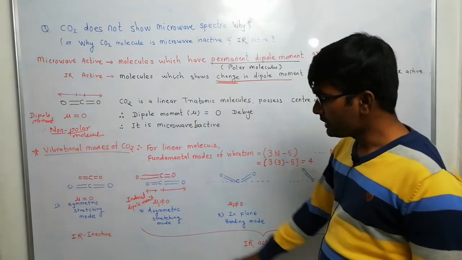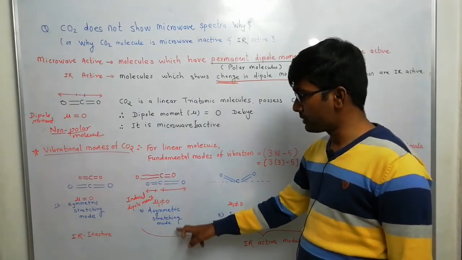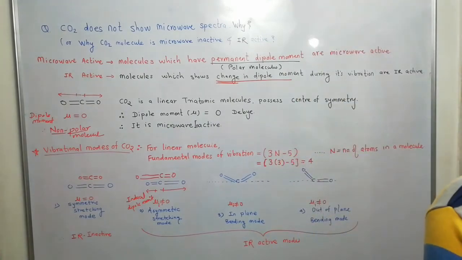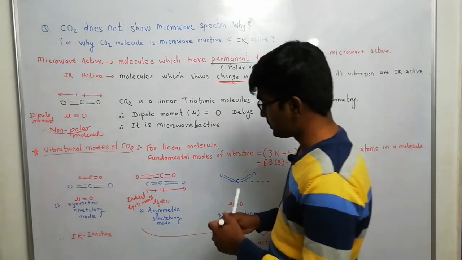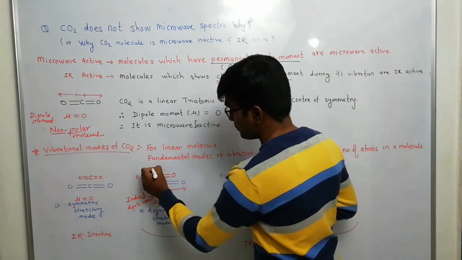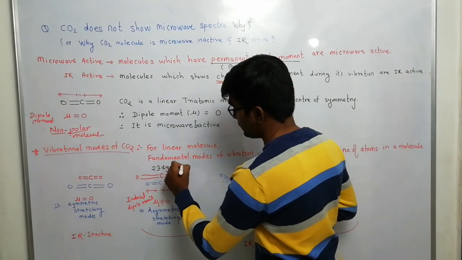Now for this asymmetrical stretching mode, what is the fundamental vibrational frequency of this bond? The peak of this asymmetric stretching mode is observed at 2349 centimeter inverse.